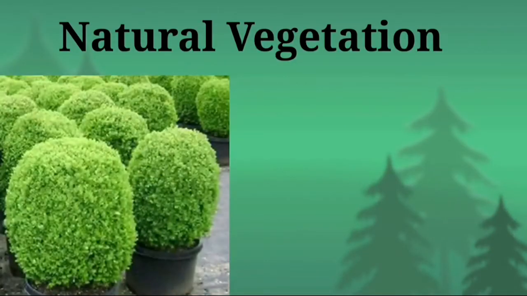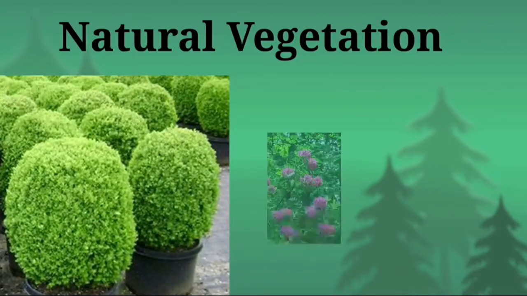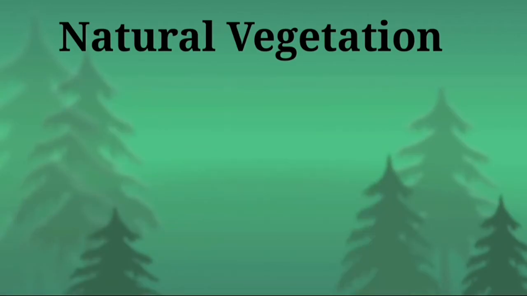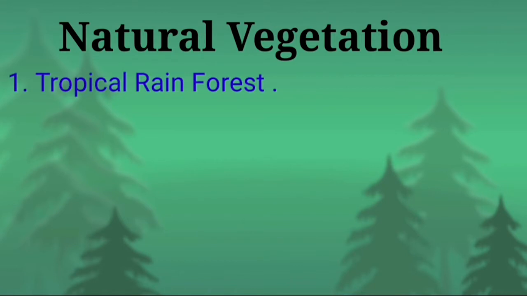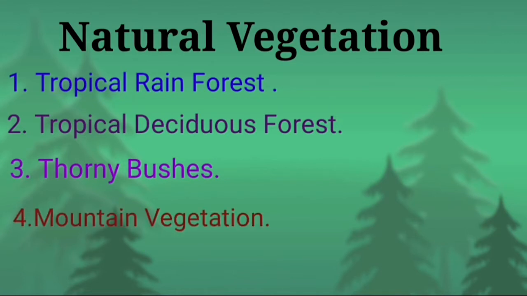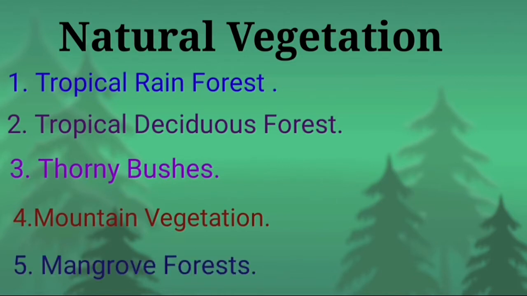Last class we have already seen that due to varied climate conditions, India has a wide range of natural vegetation. Once again, quickly, we are going to recap some of the vegetation found in India. One by one, we are going to recall the names of the 5 different types of vegetation that are broadly divided. First one is tropical rainforest. Second one is tropical deciduous forest. Third one is thorny bushes. Fourth one is mountain vegetation. And the fifth one is mangrove forest.